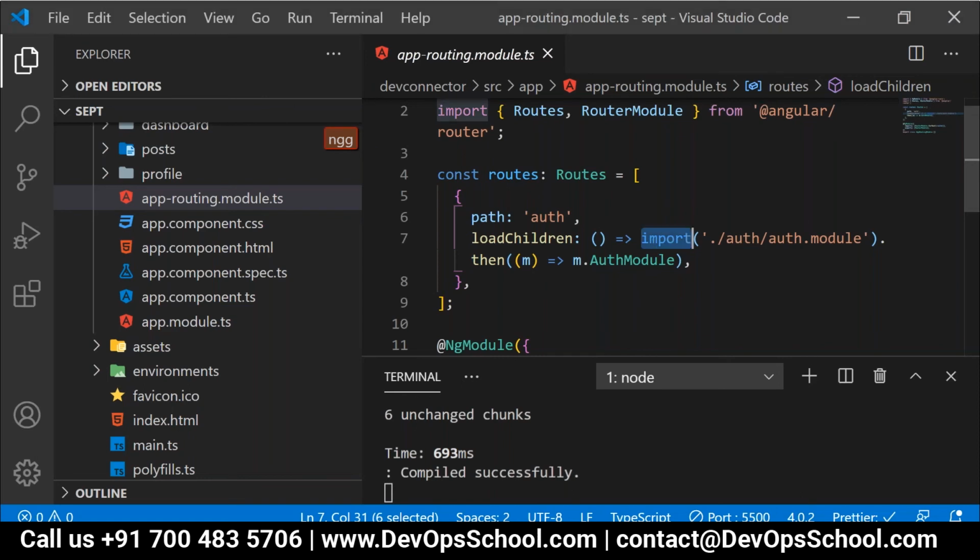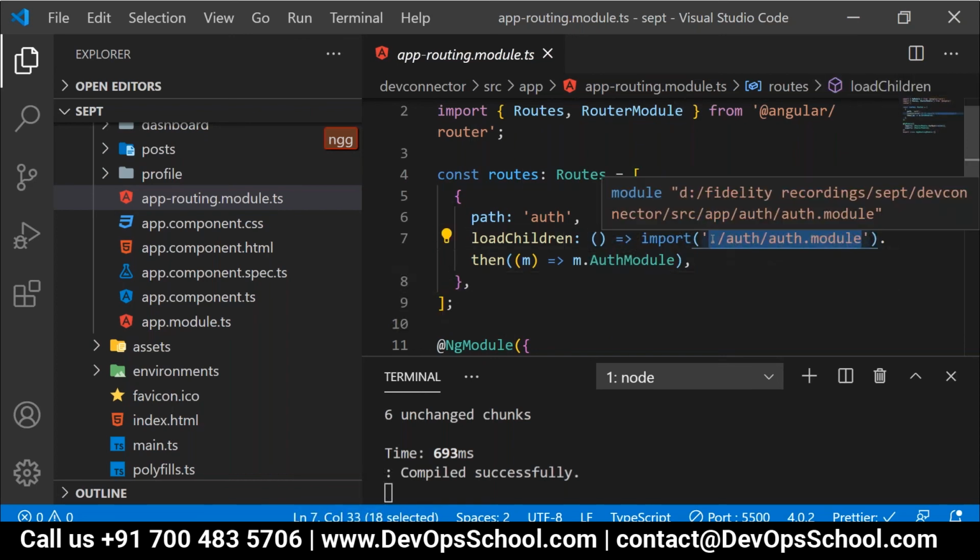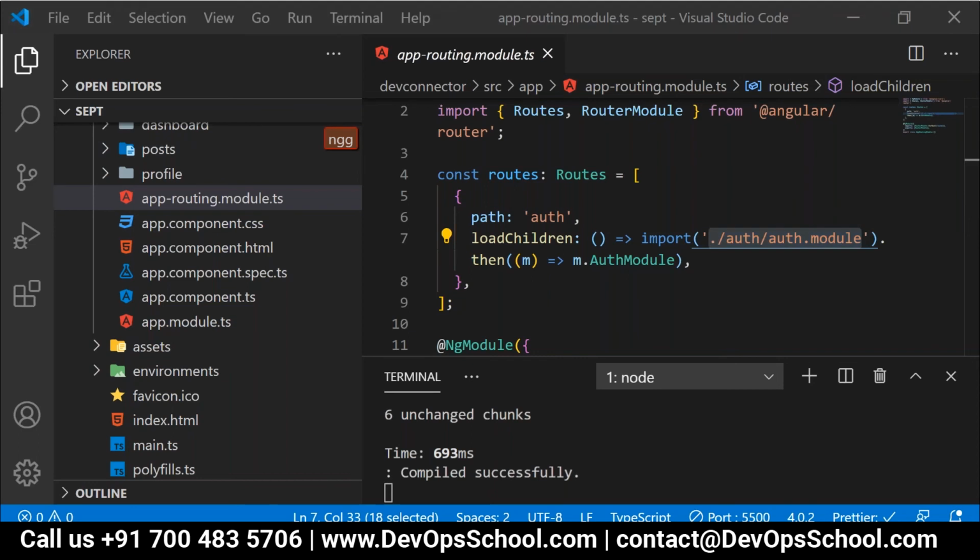Sudhindra, import is a function, right? Then, will it load this auth module at the runtime or not? It is equivalent to what? From the Java context, if I want to say what it is equivalent to, it is equivalent to Class.forName, which will help us to load the particular module at the runtime.